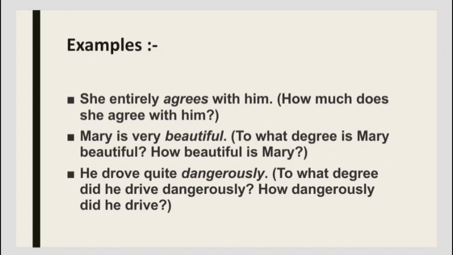She entirely agrees with him. The question is, how much does she agree with him? Here entirely is the adverb of degree. Mary is very beautiful. To what degree is Mary beautiful? How beautiful is Mary? Third, he drove quite dangerously. To what degree did he drive dangerously? How dangerously did he drive? These are the different types of questions we can ask.